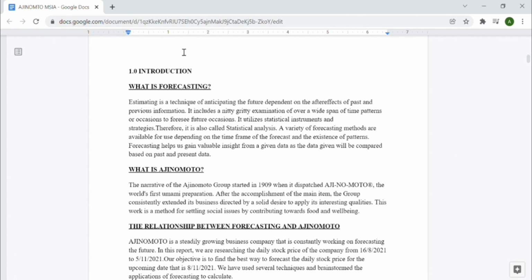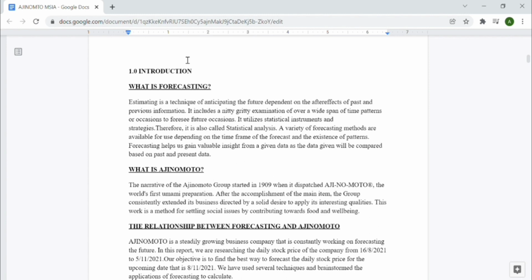What is forecasting? Forecasting is a technique of estimation by anticipating the future dependent on the after effect of past and previous information. This means that we must use the most recent data and information to calculate for the forecasting that we want. Therefore, it's also called statistical analysis. A variety of forecasting methods are available for us depending on the time frame and the existence of the pattern.